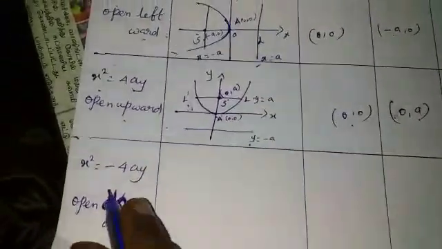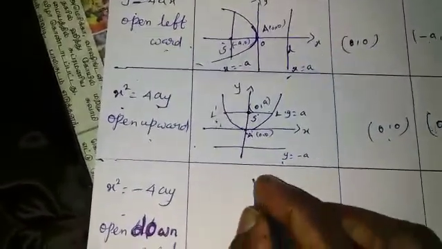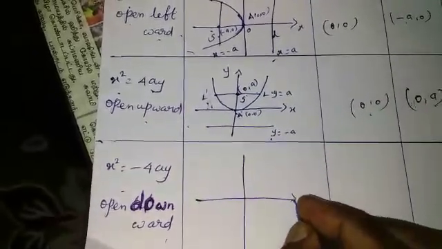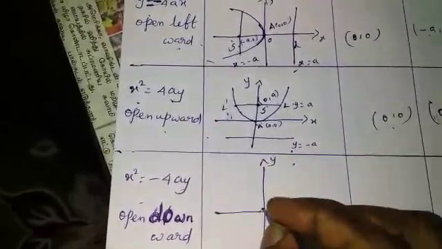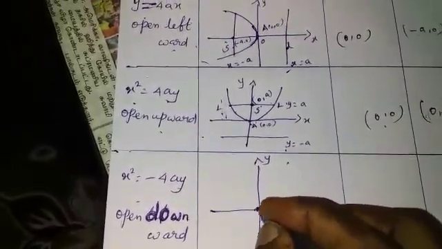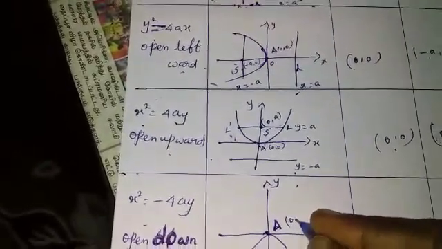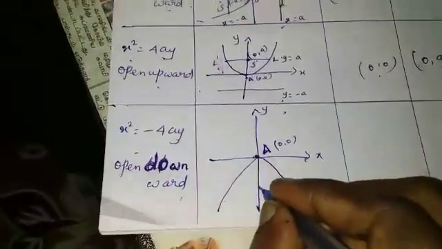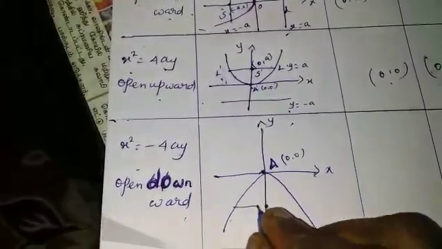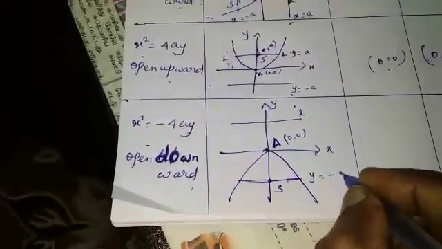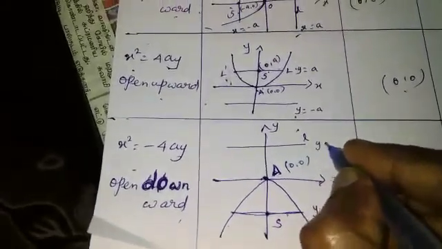Fourth one, x squared equal to minus 4ay, open downward. Diagram: x axis, y axis, origin point. Open downward. This is the vertex A, 0, 0. Focus. This is the latus rectum. Directrix. Equation of latus rectum y equal to minus a. Equation of directrix y equal to plus a.